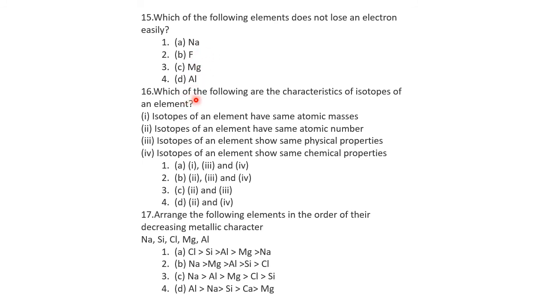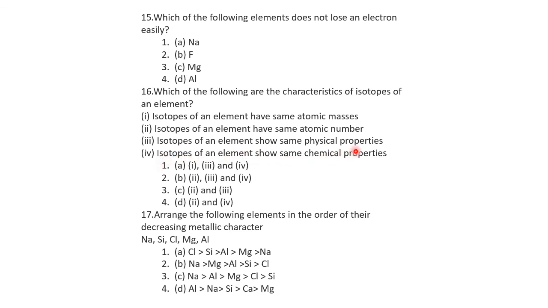Which of the following are the characteristics of isotopes of an element? Isotopes of an element have the same atomic mass? No. The same atomic number? Yes. The same physical properties? No. The same chemical properties?